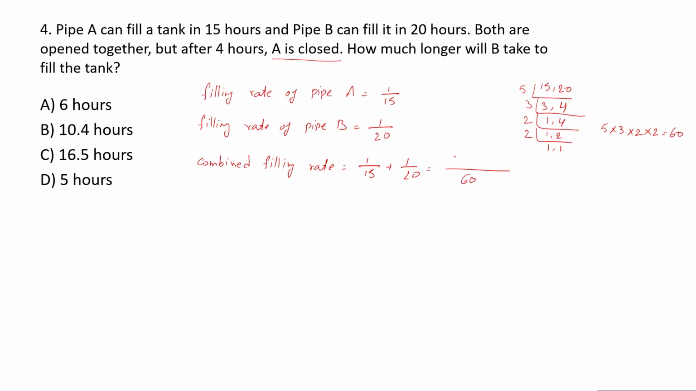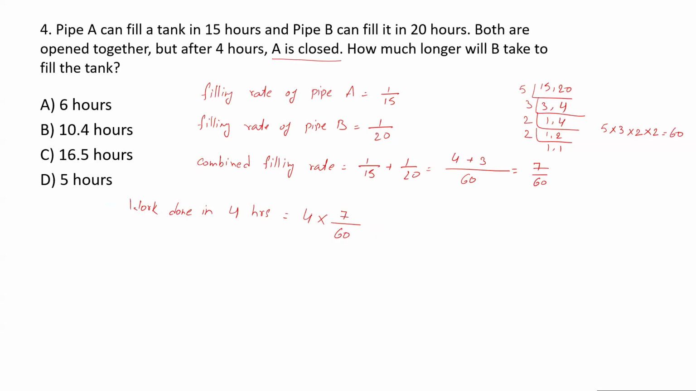Now 15 fours are 60 plus 3 is 60. So it is 7 upon 60. So 7 upon 60 is the combined filling rate. Why do we need it? Because for 4 hours both pipes were working together to fill the tank, and we want to know how much of the tank is filled in 4 hours. So work done in 4 hours is equal to 4 into the combined rate, so 4 into 7 upon 60.